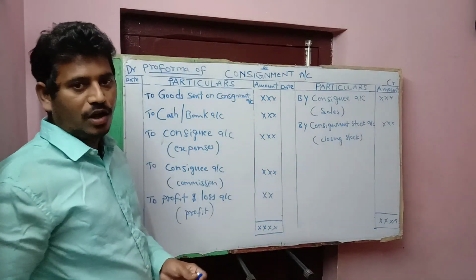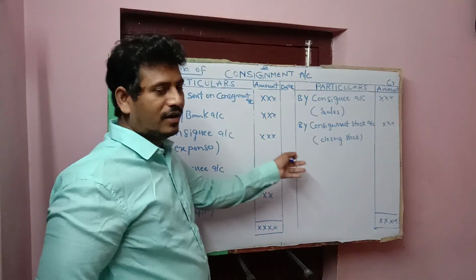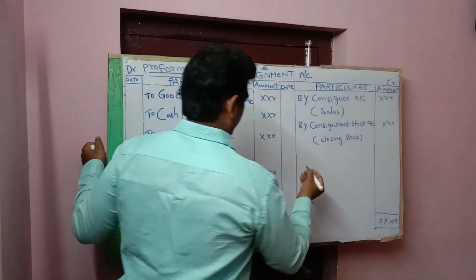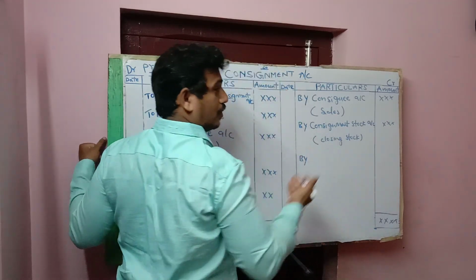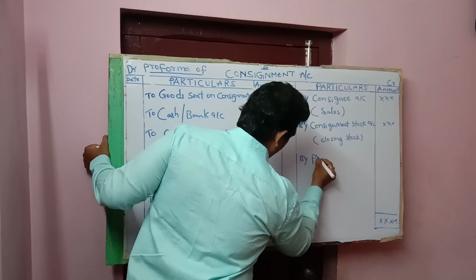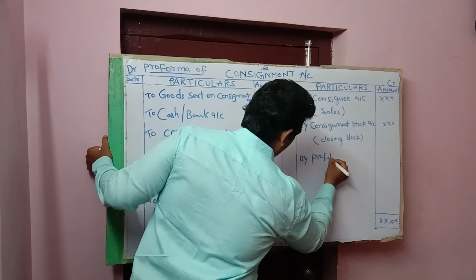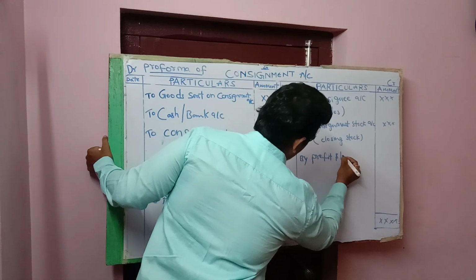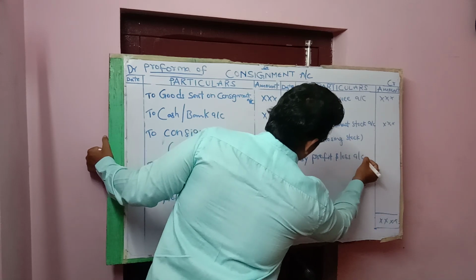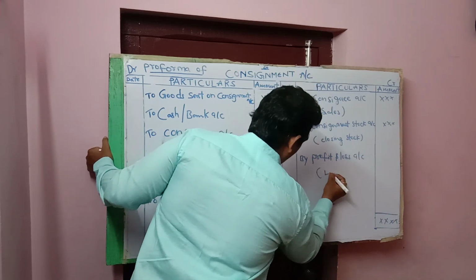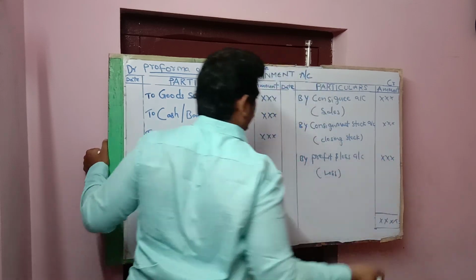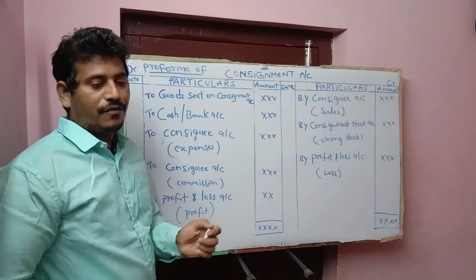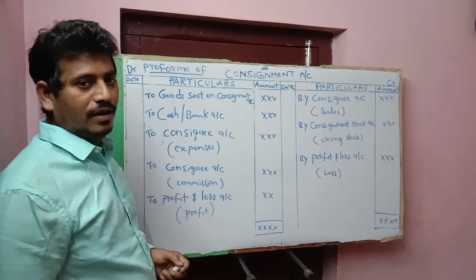In case there is a loss on consignment, it should be recorded on the credit side of the consignment account, as it is also transferred to profit and loss account. By profit and loss account, in brackets loss. Students, this is the pro forma of consignment account.